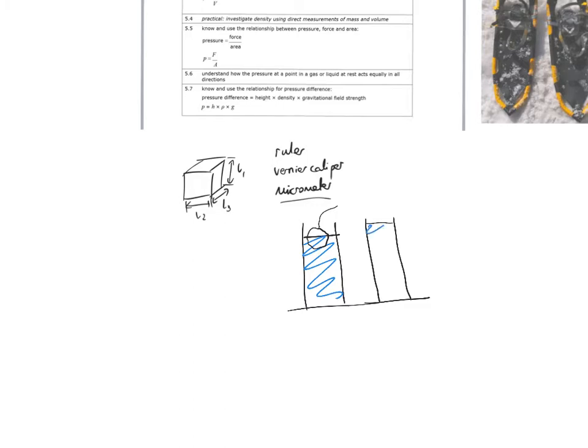So you can measure the initial and final volumes, and then the difference between the volumes, V final minus V initial, will give you the volume of the irregular object. You can then use a balance or electronic scale to measure the mass of the object, then use density as mass over volume to calculate the density of the object. Okay, so that's called the displacement method.